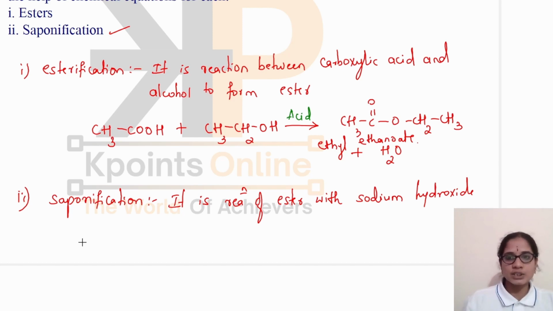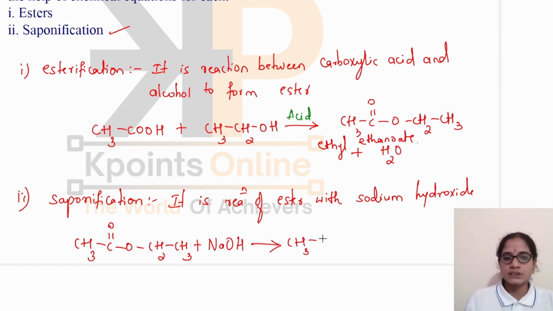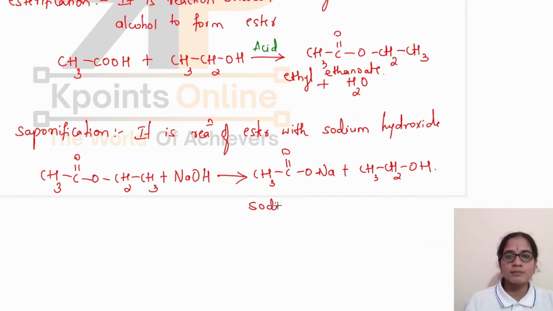This saponification is the reaction of an ester. We can take CH3COOCH2CH3. It reacts with sodium hydroxide to form the salt of carboxylic acid, CH3COO-Na+, and ethanol, CH3CH2OH. This is sodium ethanoate. This is called the saponification reaction, as this reaction is used in the preparation of soaps.